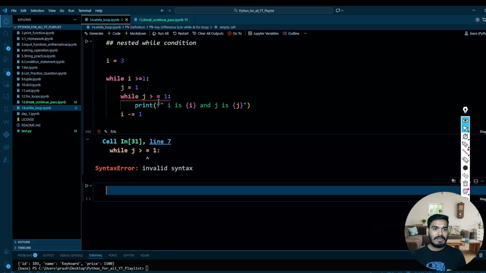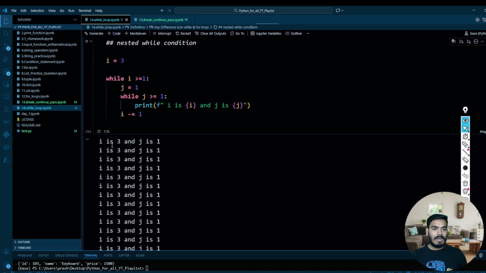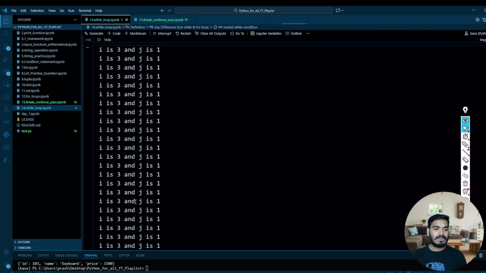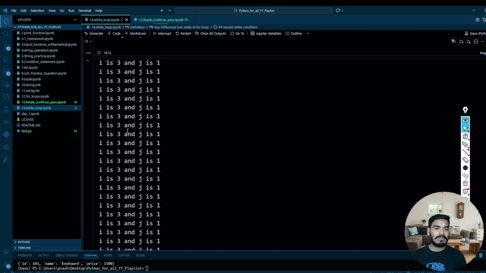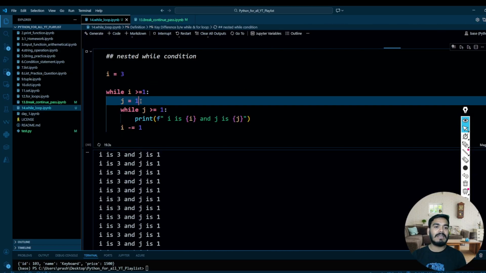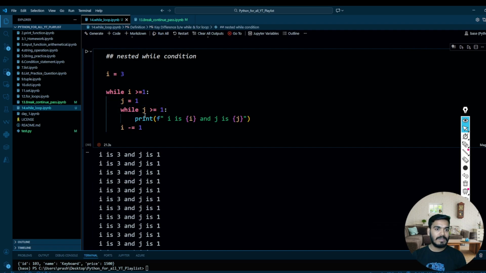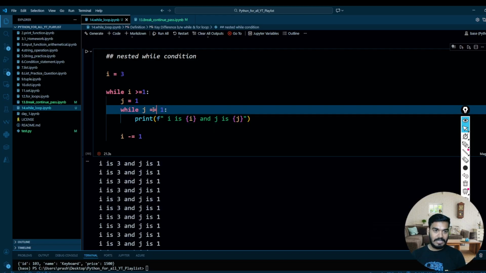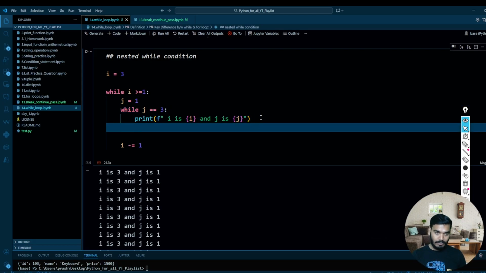Syntax invalid. Where is it invalid? Over here, i equal to 3, j is 1. I is 3, j is 1. I is 3, j is 1. Why is it like that? Okay, because your j is always 1, because I am not decreasing or increasing my j. So stop this first, and then over here try to make this stop when j is equal to 3, and I will try to increase my j over here, j plus equal to 1.